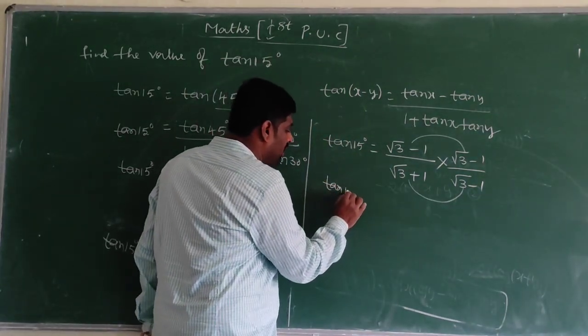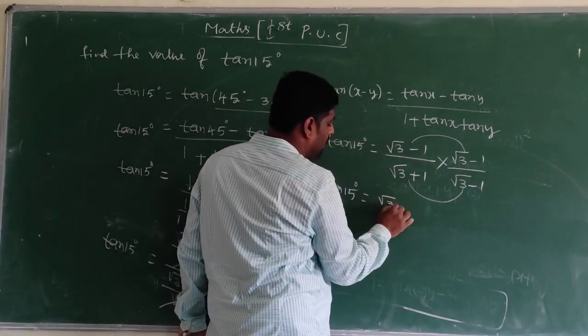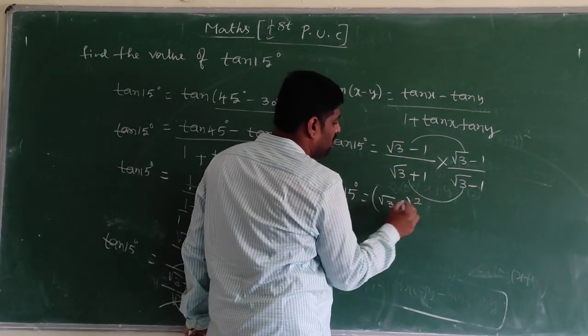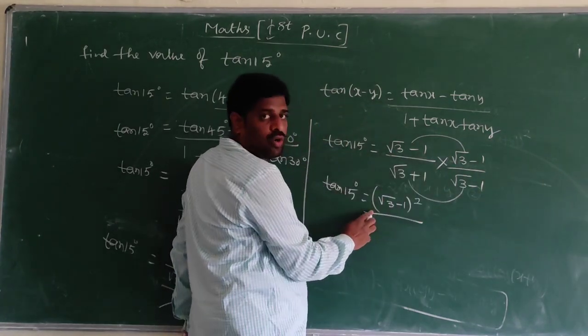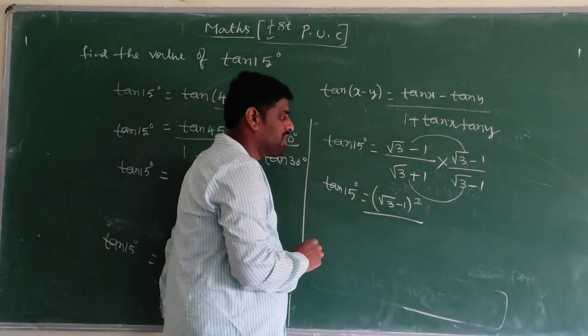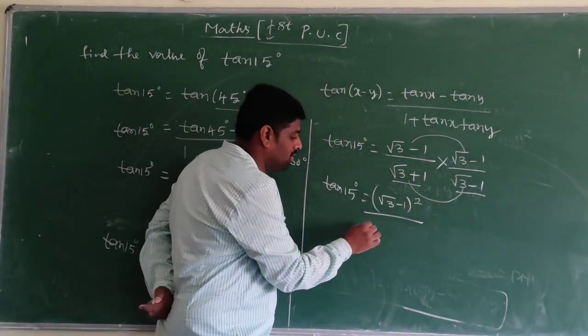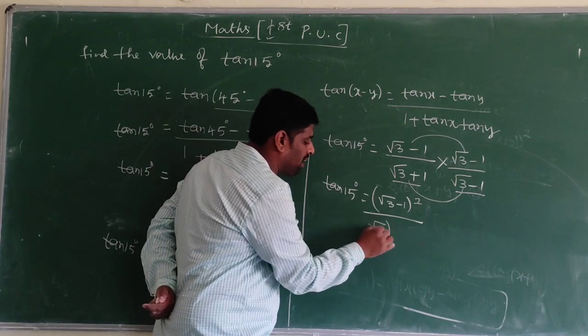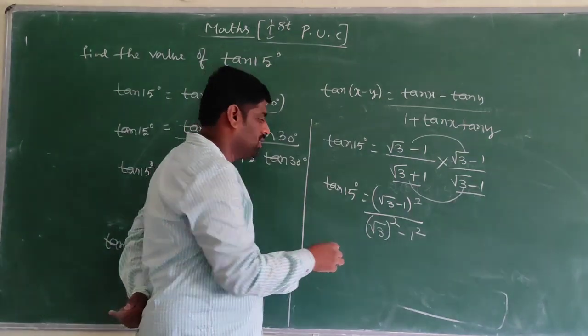Tan 15 degree is equal to root 3 minus 1 whole square in the numerator. In the denominator it is a form of a plus b into a minus b, which is a square minus b square: root 3 whole square minus 1 square.